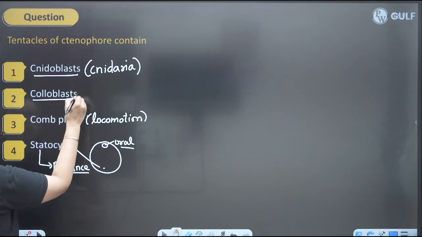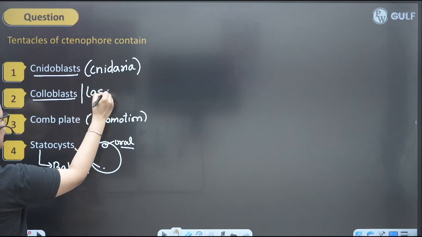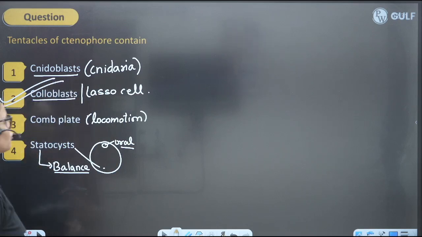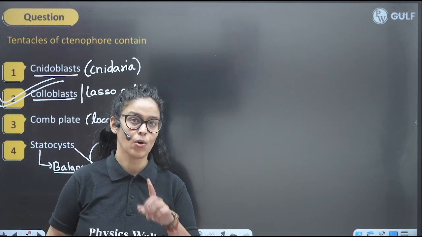When we talk about colloblast, also known as lasso cell, kids, this is present on their tentacles for adhesion and all, right? So yeah, this is the perfect answer over here.